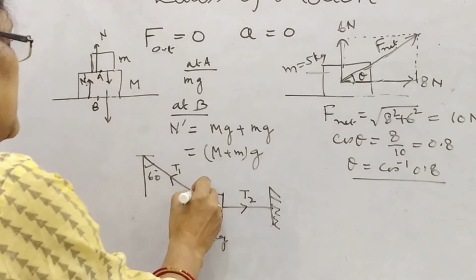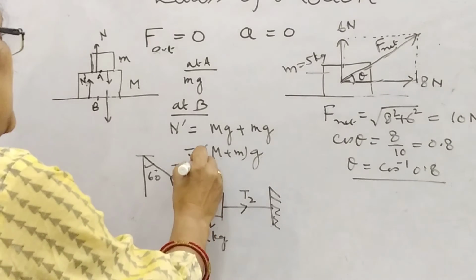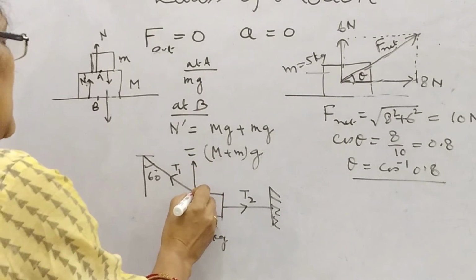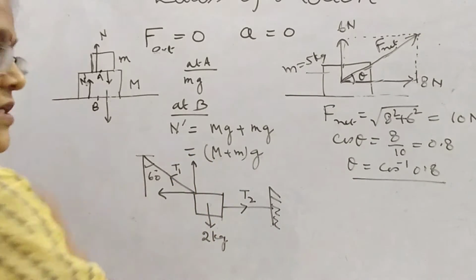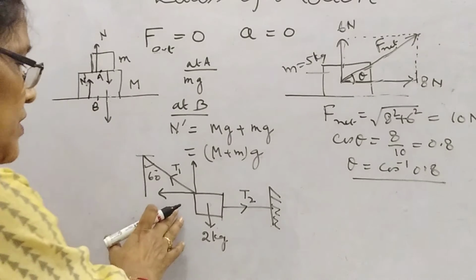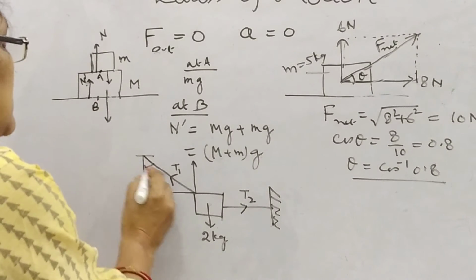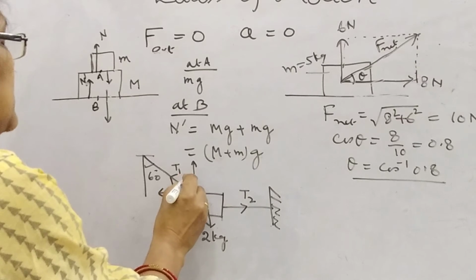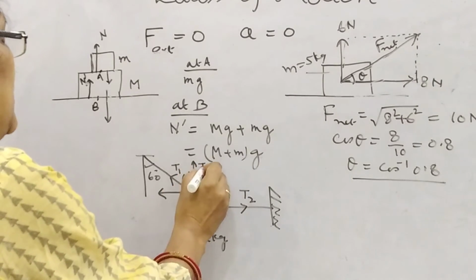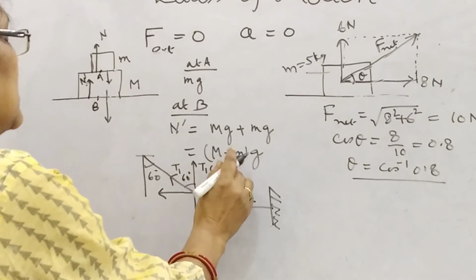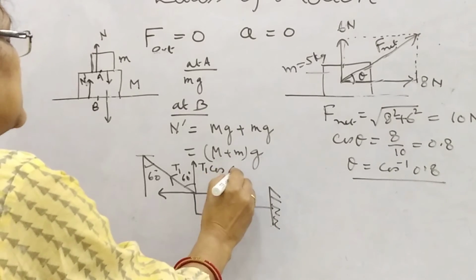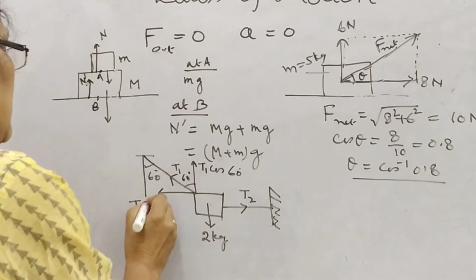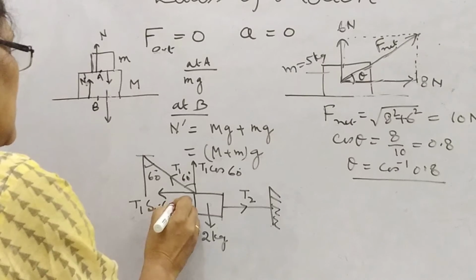How? You will take the components of T1 in the vertical and horizontal direction. Then this angle will also be 60 degree. Then this will be T1 cos 60 and this will be T1 sin 60.